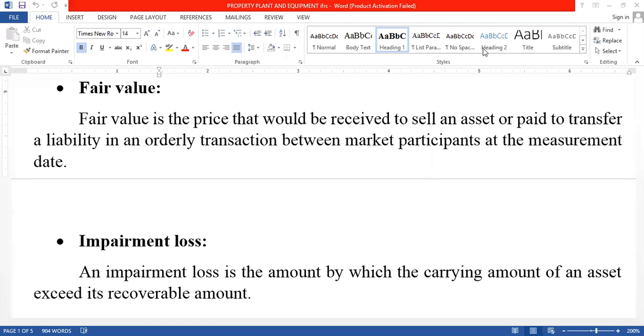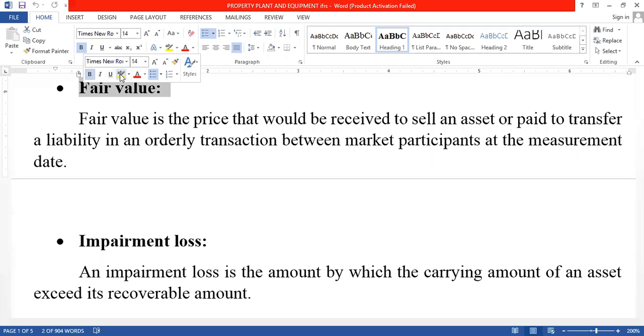Among these, we discussed bearer plant, carrying amount, cash or cash equivalents, depreciation, depreciable amount, entity specific value, and now we are discussing fair value.